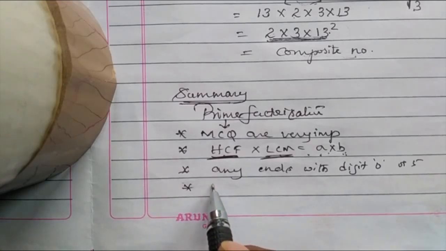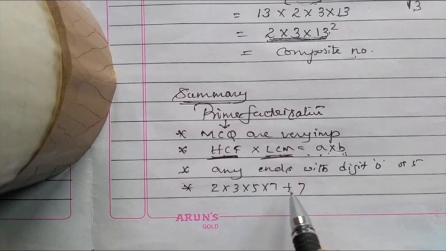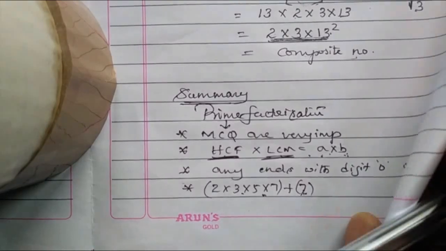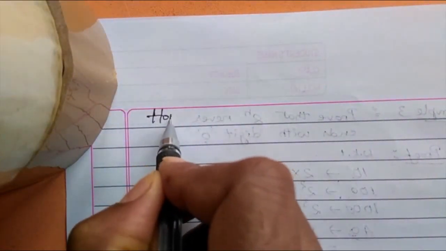And finally, 2 into 3 into 5 into 7 plus 7. Prove that it is a composite number. You need to take common, and finally you prove the whole thing is the product of prime numbers. So this is the summary of the prime factorization topic, students. Let us go for the final session of the class. That is the homework part.